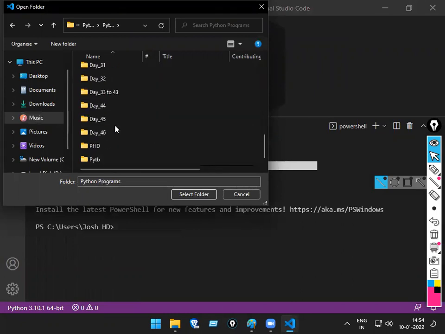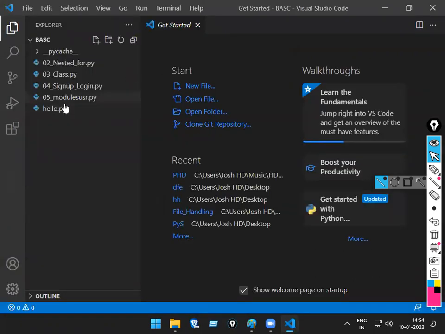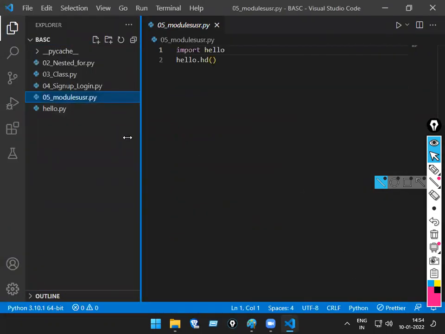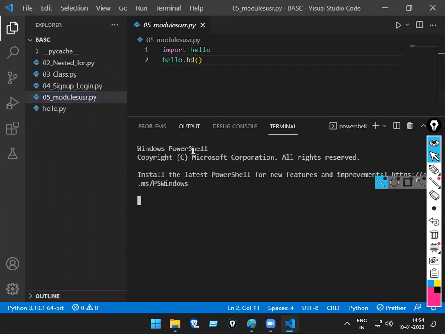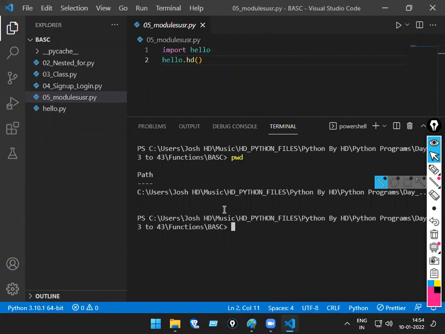Like how in Instagram it will come, no? This. Basic. Select folder. Starting this file now. First of all, let me show where I am. So open terminal window, clear screen, type the pwd. Are you in the same path now? So if you want to open the same path, open with the folder there, okay? Don't open with the file. It will take much time to set all these things, okay?